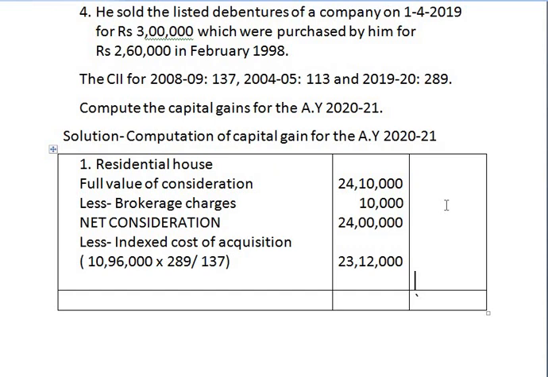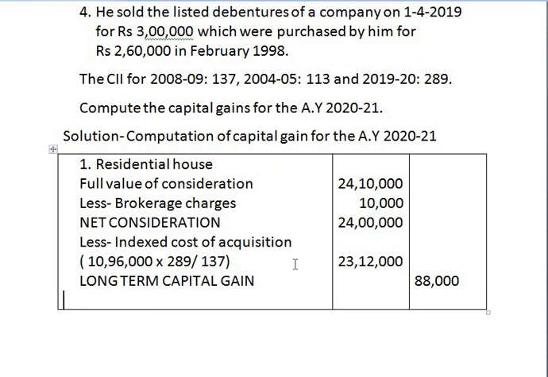And now the balance remaining is rupees 88,000, which is nothing but our answer, that is long-term capital gain. I hope you have understood this first one. Now the second is shares.